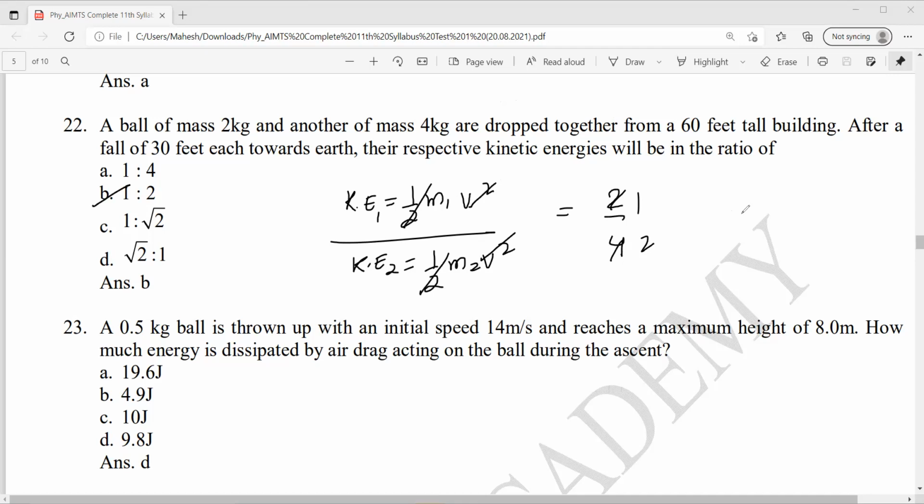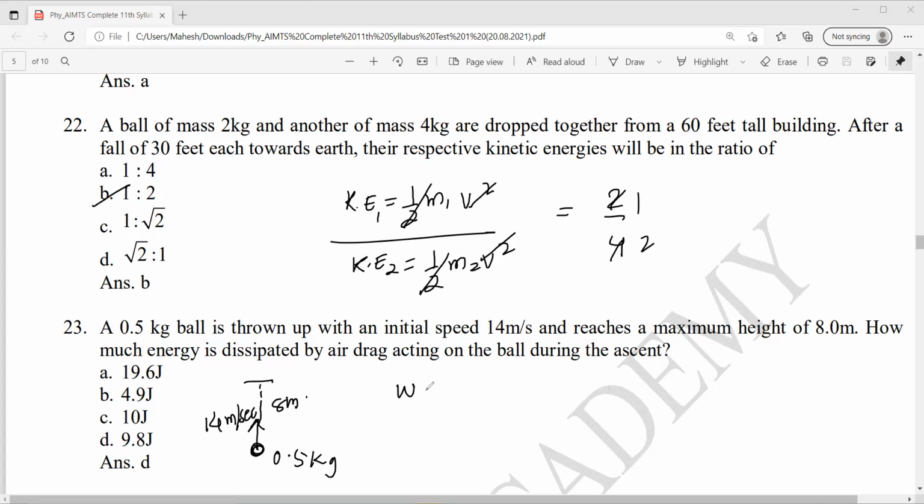Next, question number 23. A 0.5 kg ball is thrown up with an initial speed of 14 meter per second and reaches a maximum height of 8 meters. How much energy is dissipated by air drag acting on the body during the ascent? Energy dissipated. This is 0.5 kg, thrown up with initial speed 14 meter per second and reaches a maximum height of 8 meter. How much energy is dissipated by air drag?